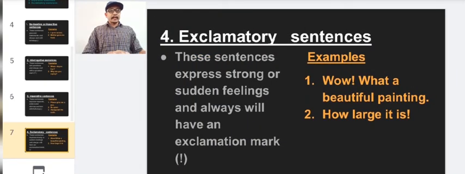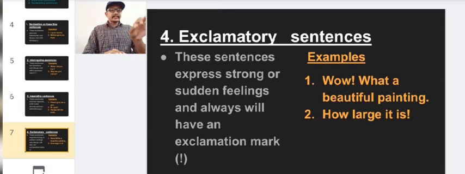The fourth one is exclamatory sentences. These sentences express strong or sudden feelings and always have an exclamation mark. Whenever we have a strong feeling, a sudden feeling, or anxiety, we use particular sentences in our daily life. For example, wow, what a beautiful painting, how large it is. These sentences show our expression, our strong or sudden feelings, our anxiety. Whenever we use these types of sentences, they come under the category of exclamatory sentences.